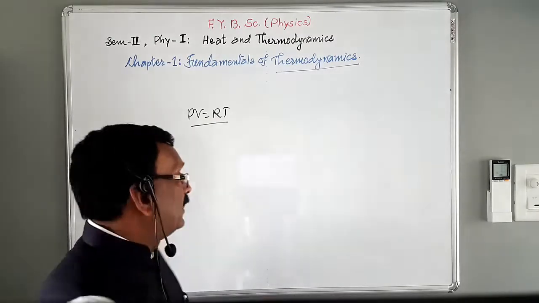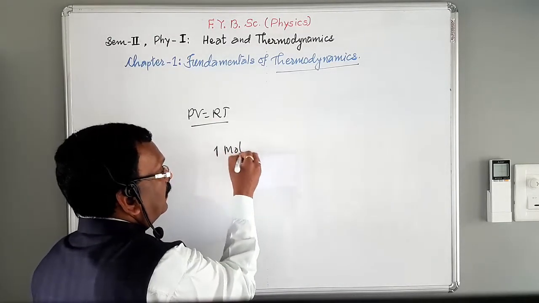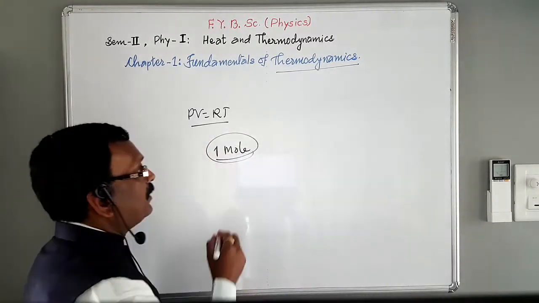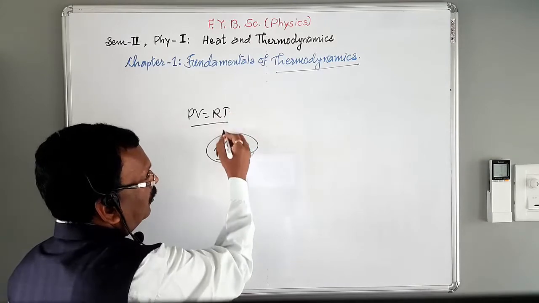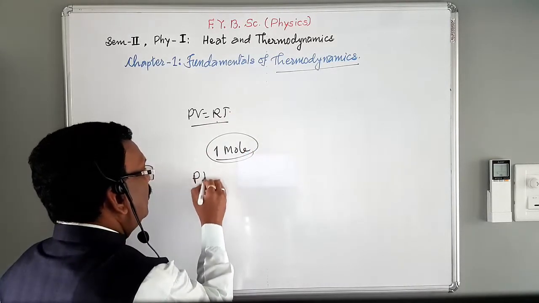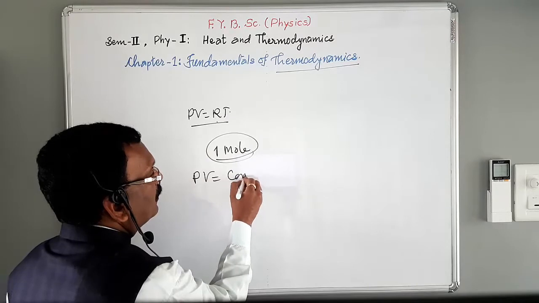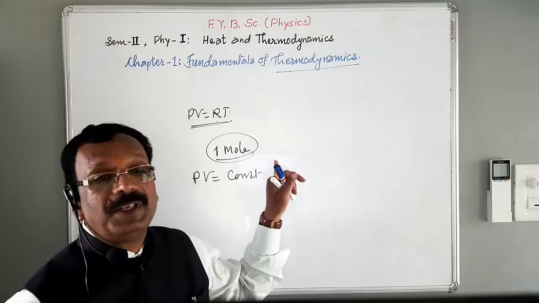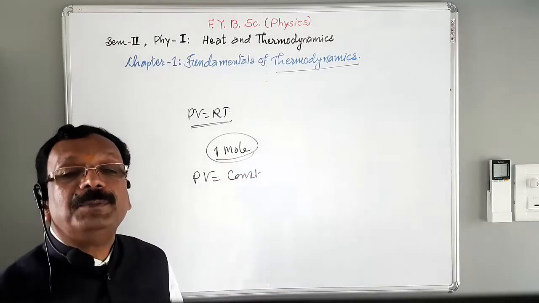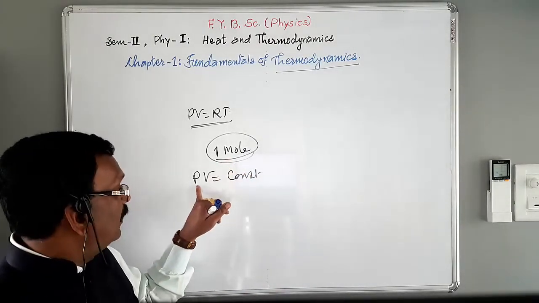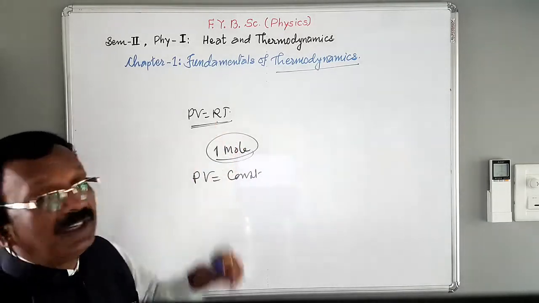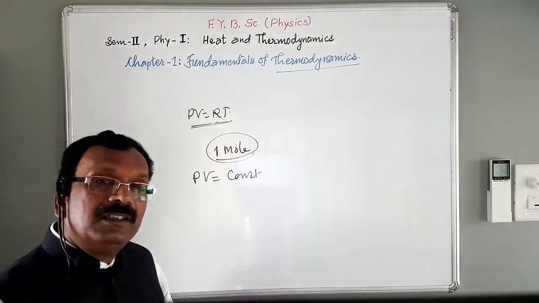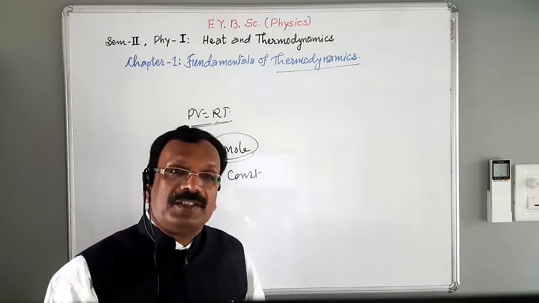For a fixed mass of a gas, suppose for 1 mole of a gas, if temperature is kept constant, and R is the gas constant, then PV is equal to constant. For a fixed mass of a gas, if temperature is kept constant, then the product PV is constant, because R is already constant. R is the gas constant, and if temperature is constant, then constant times constant is also constant.